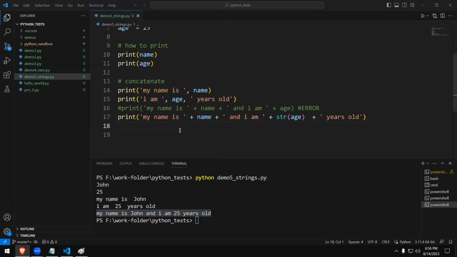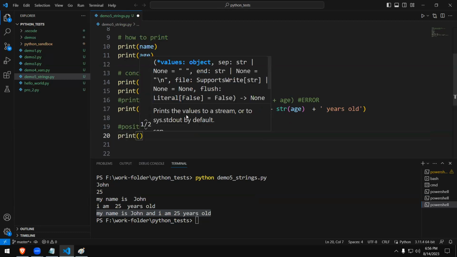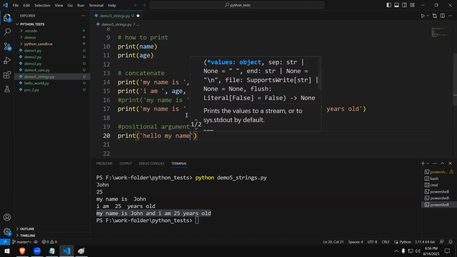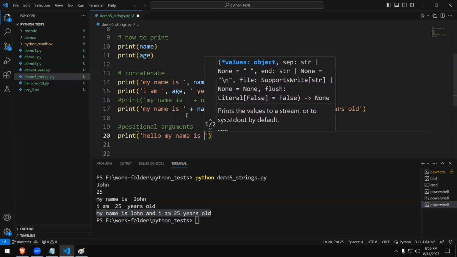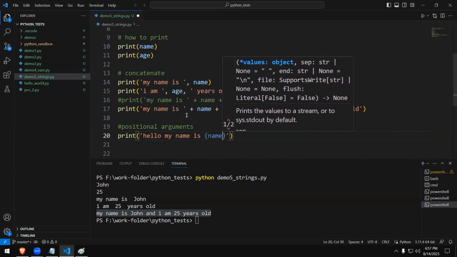Right, now next we're going to learn about positional arguments. Positional arguments. Okay, now watch this. There is a way you can do this, it's an easy way. You say print, and you say hello. Let's say, hello, my name is. You put open, close curly braces. Inside this, you type name.